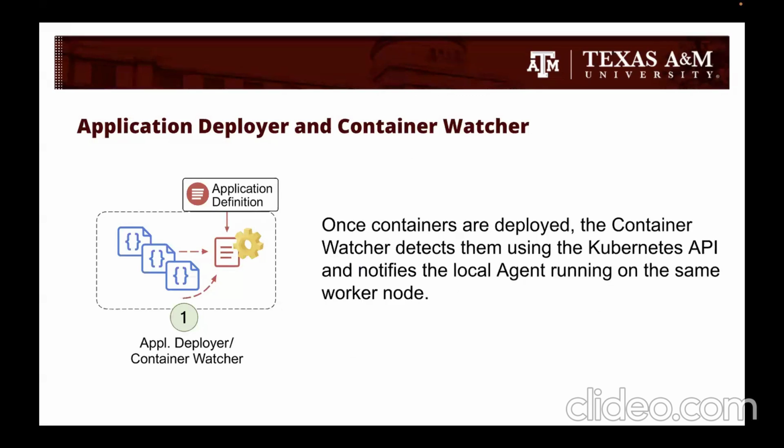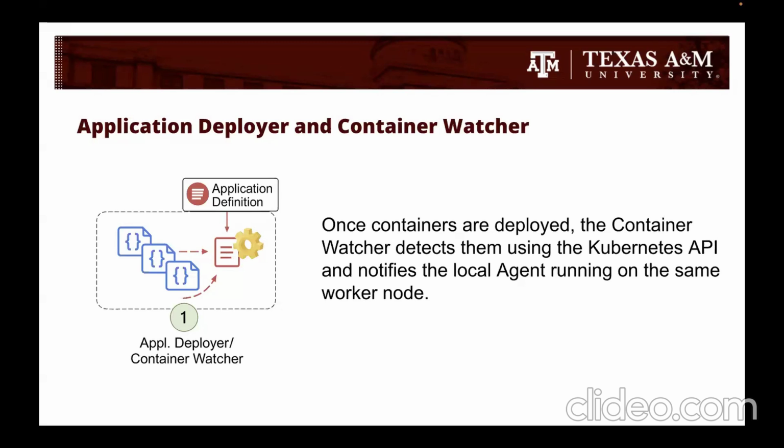Once the containers are deployed by Kubernetes, ESCRA's container watcher steps in. It continuously monitors the cluster using the Kubernetes API, and as soon as a new container comes online, it immediately notifies the local agent running on the same worker. This notification is critical because it allows the agent to begin setting up monitoring and resource control for that container right from the start, and that ensures that no container runs unmanaged.